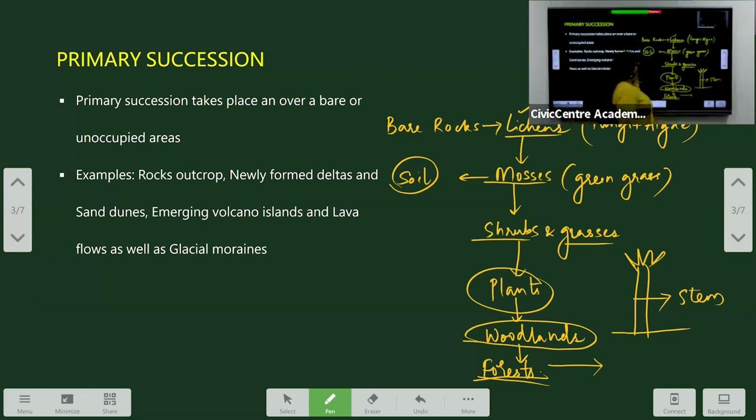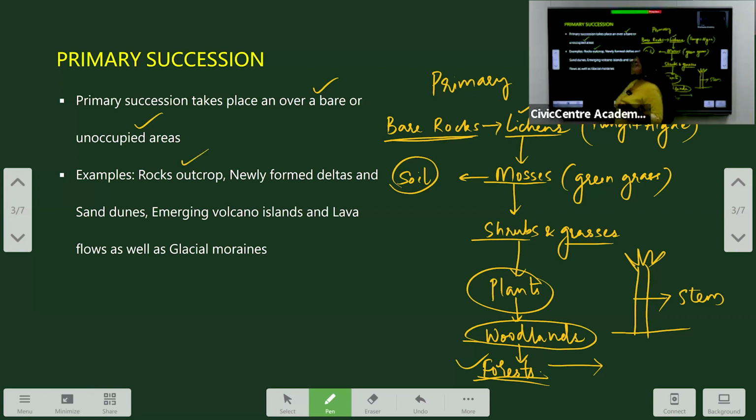Now, we have seen how a bare rock ecosystem has slowly converted into a forest ecosystem. A community has changed over time, and this process might take millions of years. So, when the process of change starts from bare rocks where there is no soil, such kind of ecological succession is called primary succession. When primary succession takes place over bare or unoccupied areas, it is called primary succession. Now, what are the examples?